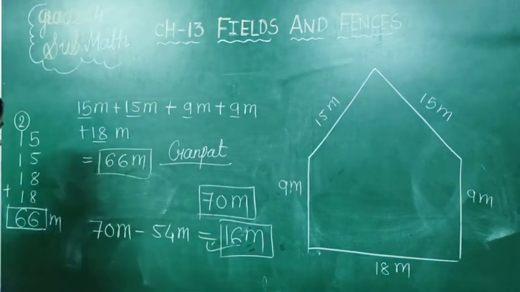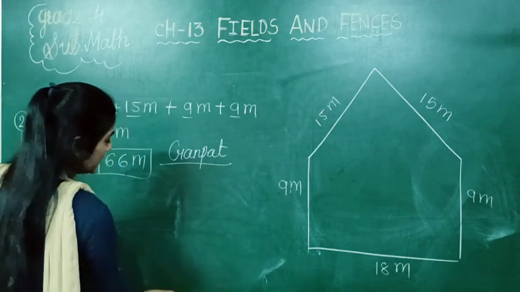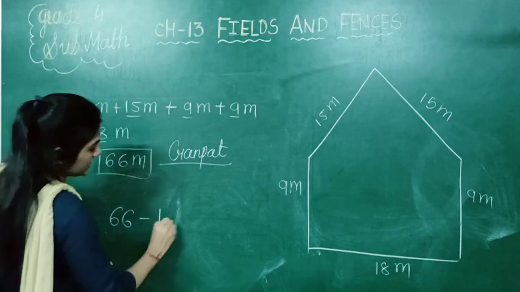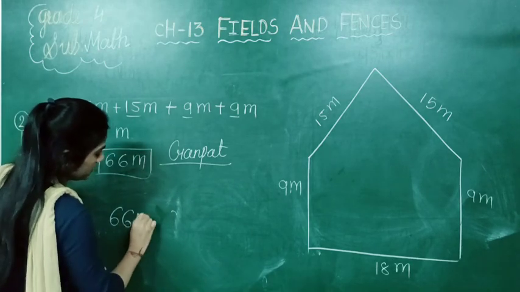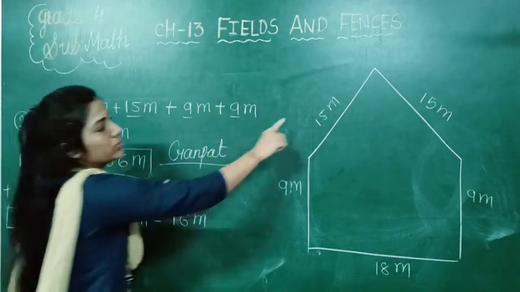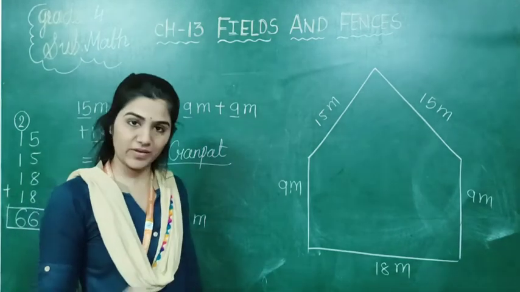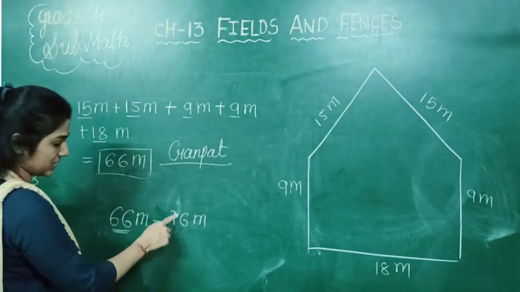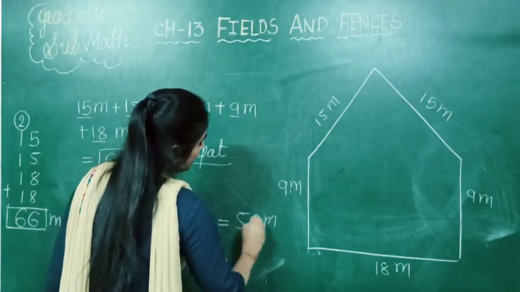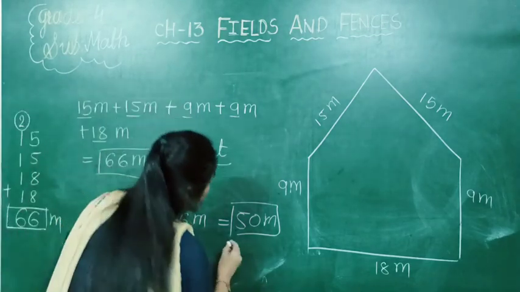So we can find the remaining measurement which he needs. We subtract this 16 meter from 66, the total boundary of the field. So we will get the answer 50 meter.